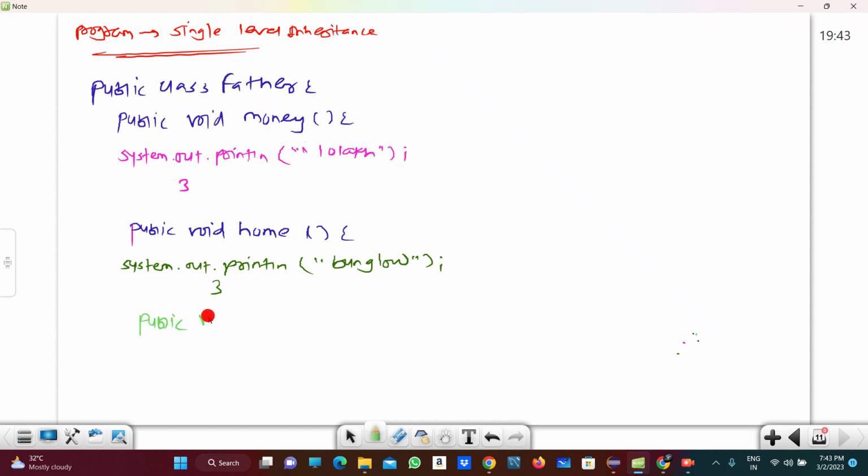Suppose public void, I am taking money, home and car, right?